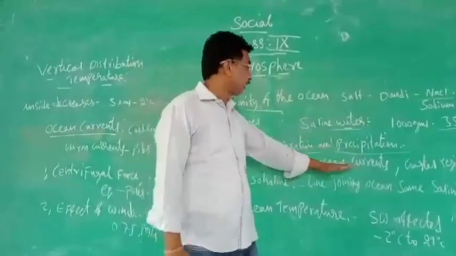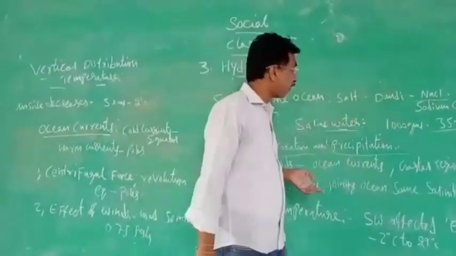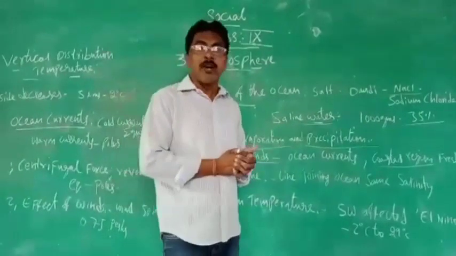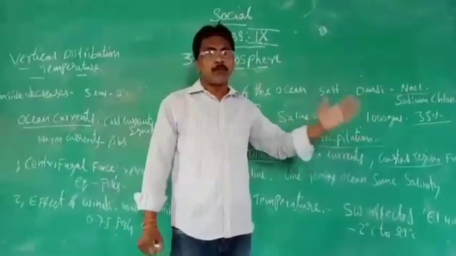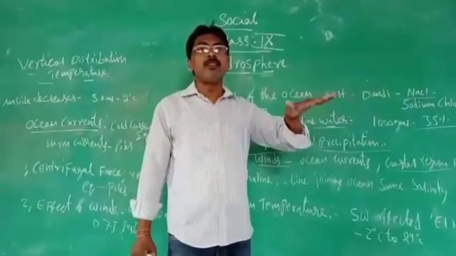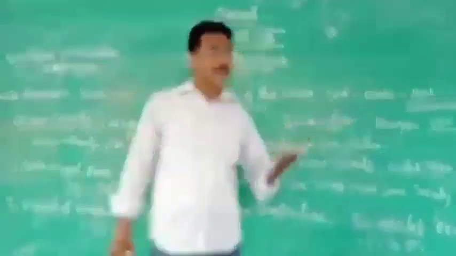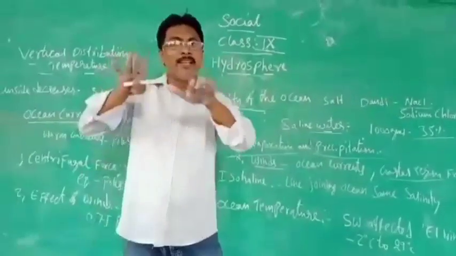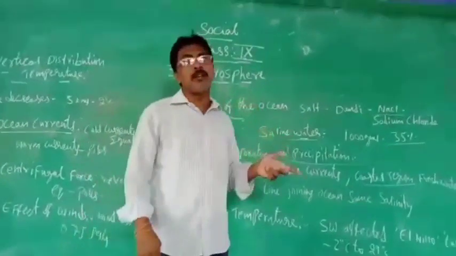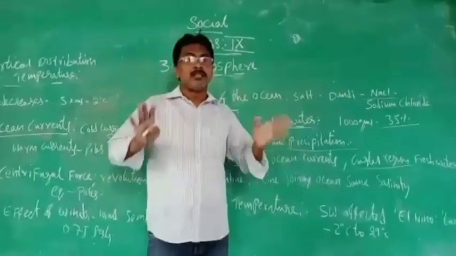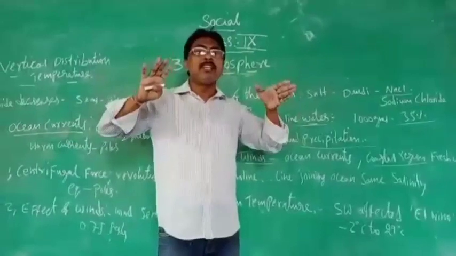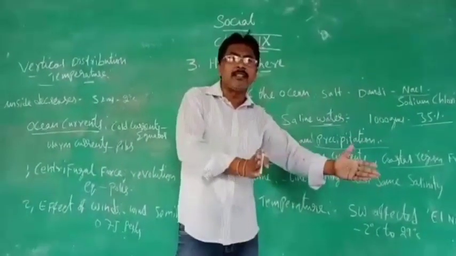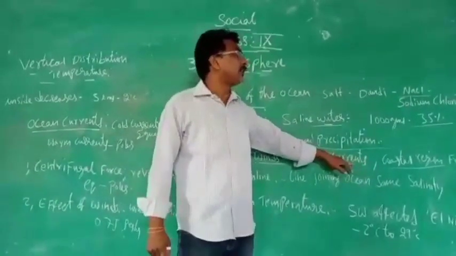And you see ocean currents, ups and downs. And also see the coastal region. I told you just now what the coastal region is. In the Mumbai coastal region and the Visakhapatnam coastal region, the water will have less salinity. Why? Because the new rain water is going and joining the ocean. So if water is joining here, the salinity will decrease. And you should know that in the summer season the salinity will be more, and in the rainy season, particularly in the coastal area, the salinity will be less. That is about that one.